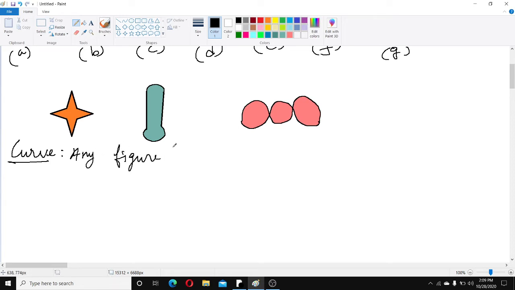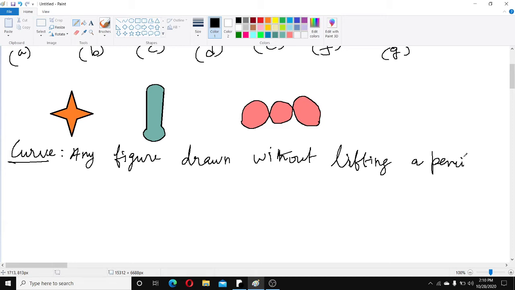Any figure drawn without lifting a pencil may be called a curve.